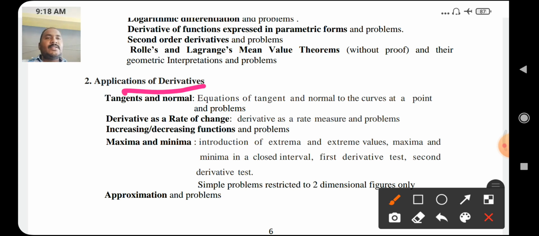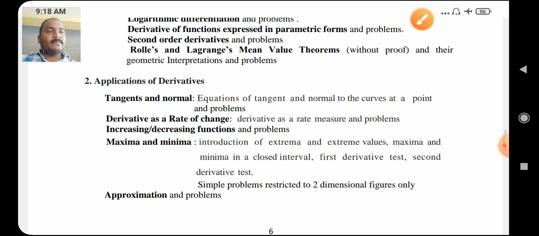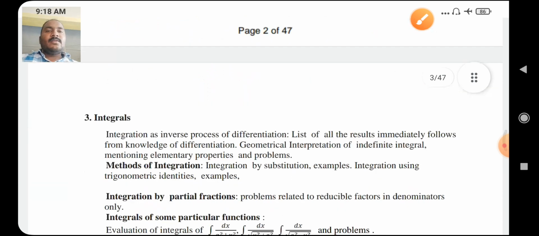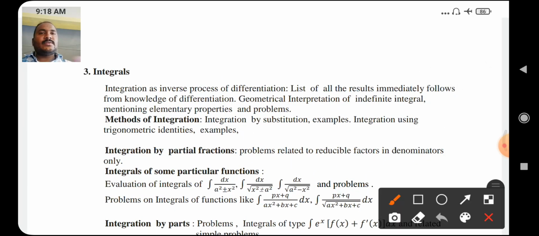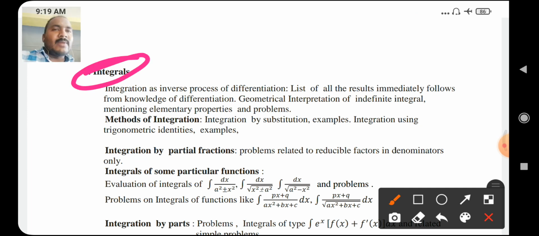In this chapter, we will discuss very important concepts like tangents and normals, derivatives as a rate of change, increasing and decreasing functions and problems, and maxima, minima, and approximation and problems. Next chapter, integrals. This is a very important concept, integrals. A total of 22 marks are asked on this chapter.